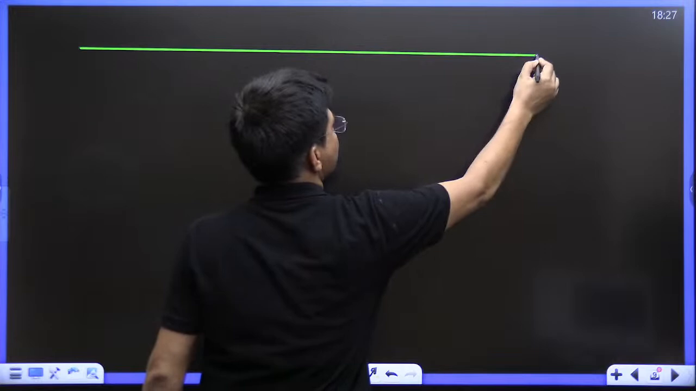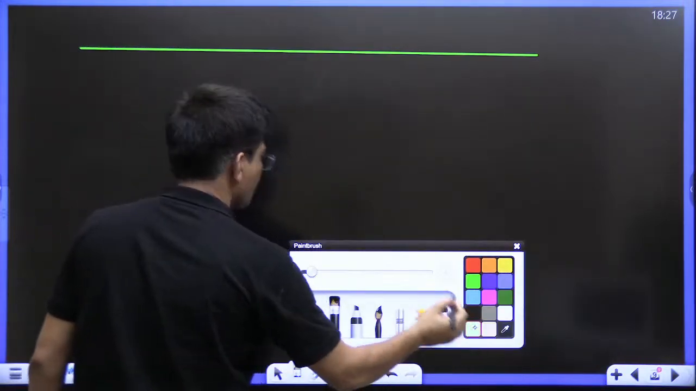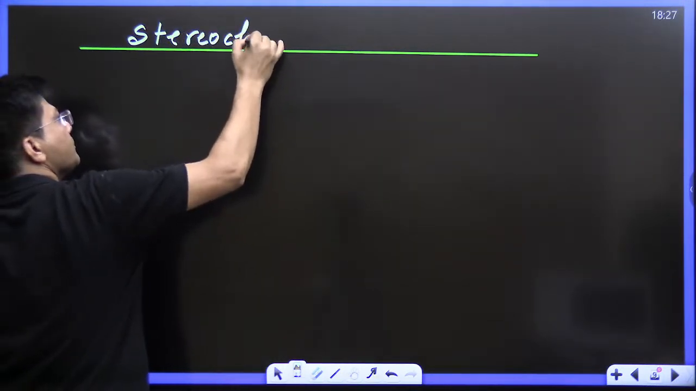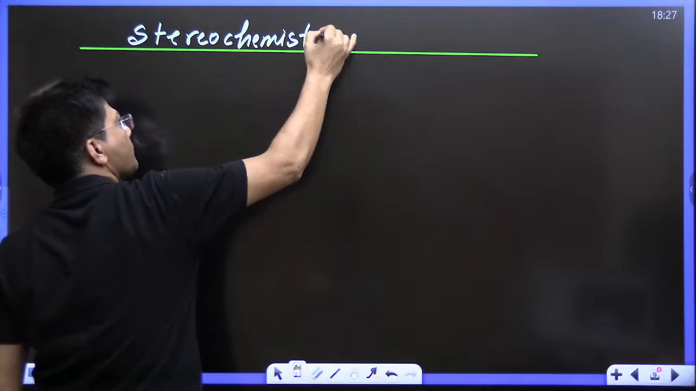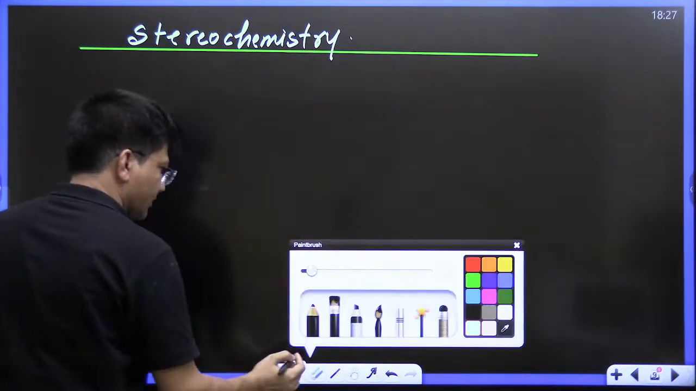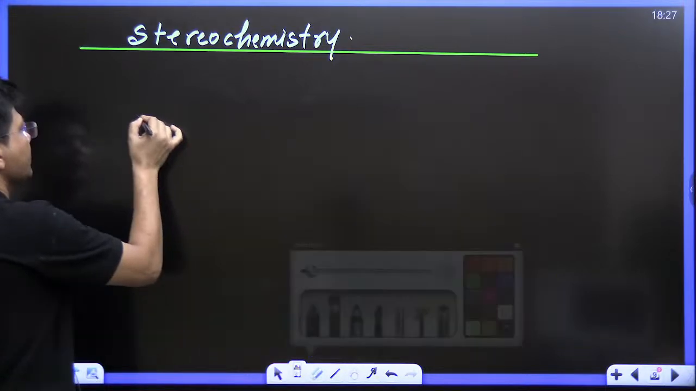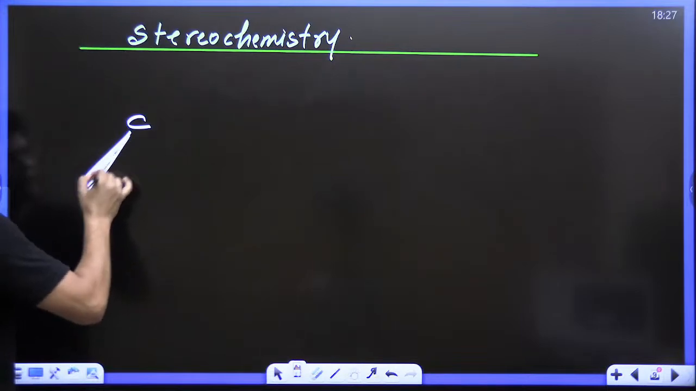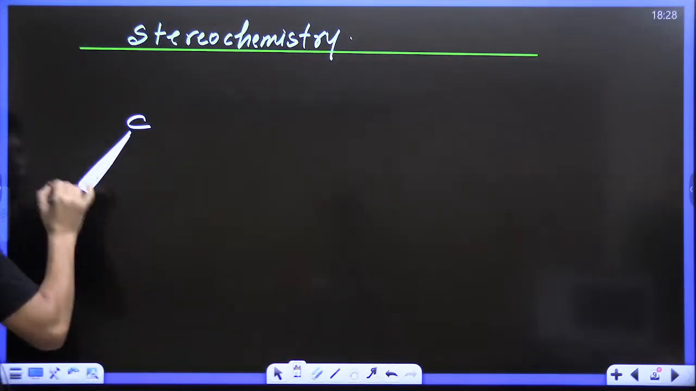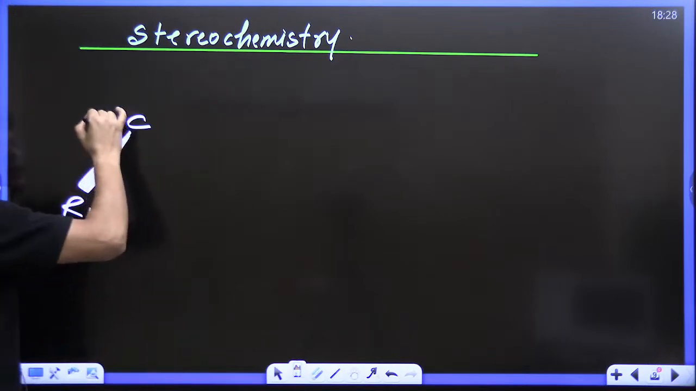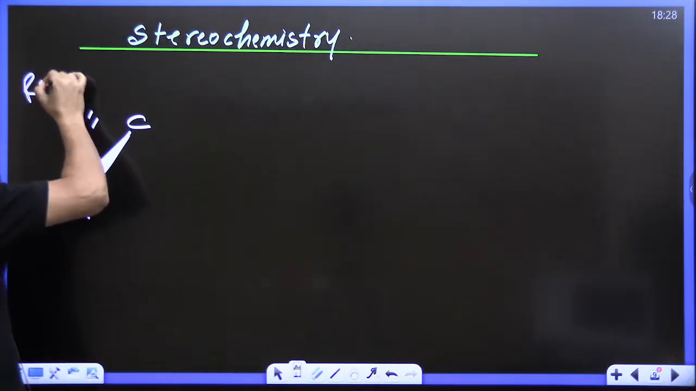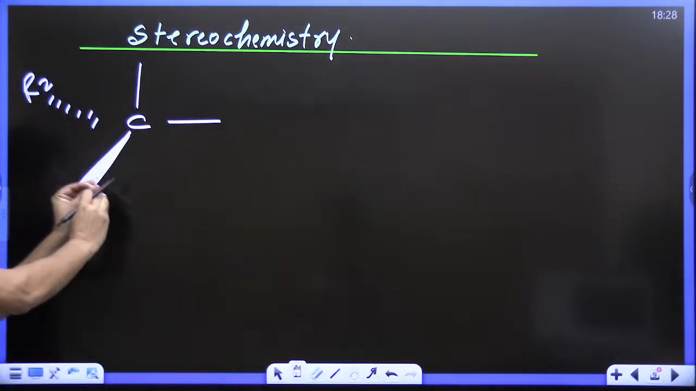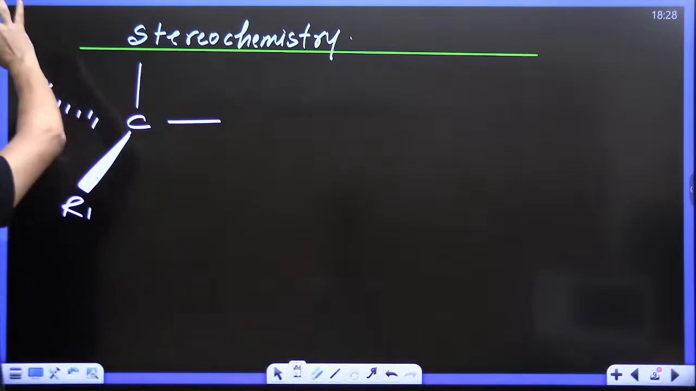Everyone, let's focus on the stereochemistry of this reaction. See everyone, focus over here. This is carbon. One bond is coming towards the observer side. This is the wedge and dash formula I am going to draw. This valence is coming towards the observer side, and this is going away from the observer, and these two valences are in the plane of paper.